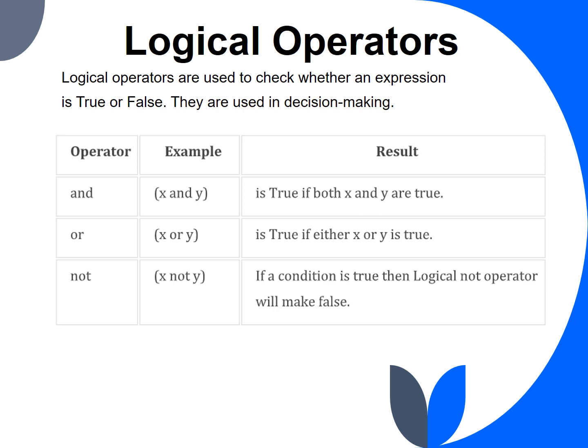The AND operator is used to verify whether both conditions associated with it are true. The OR operator is used to verify that either of the associated conditions is true. And the NOT operator is associated with a single condition. It inverts the result, that is, true is changed to false and false is changed to true.